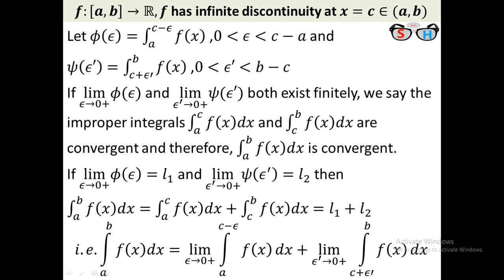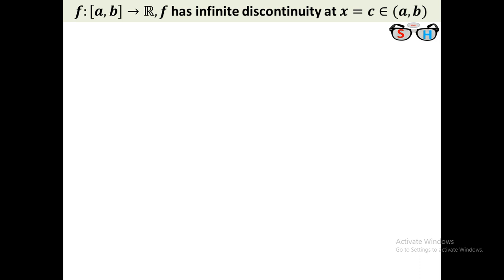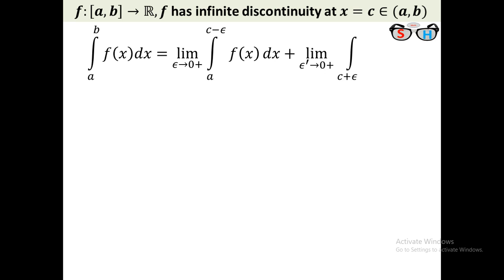Now our target is this result. Here epsilon and epsilon dash are independent. Now if the function is integrable, then both the limits exist finitely.